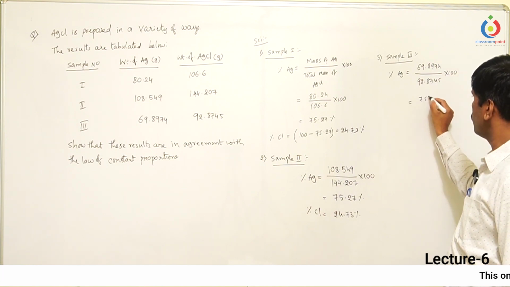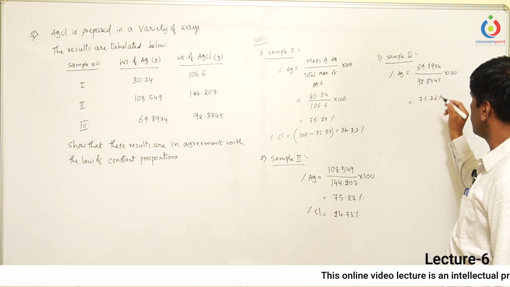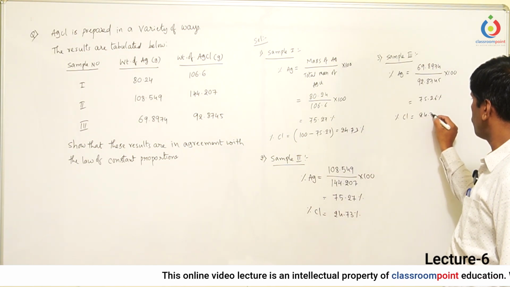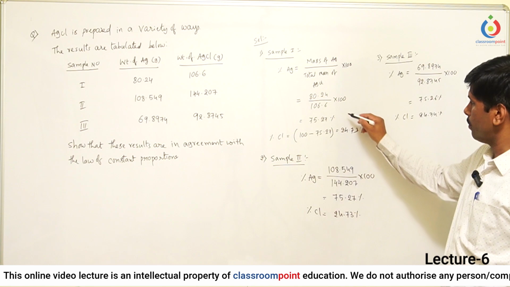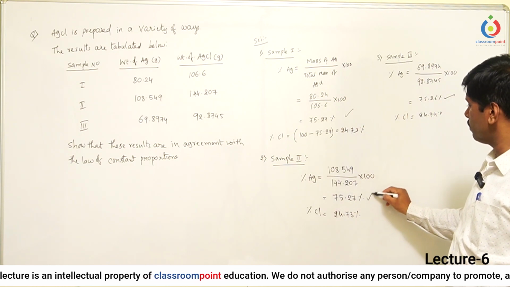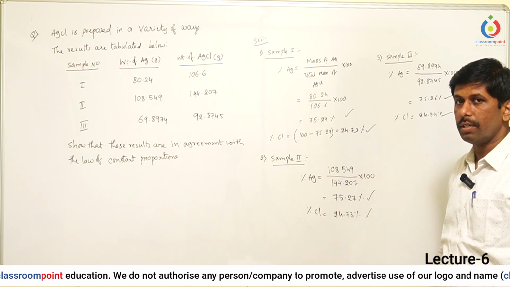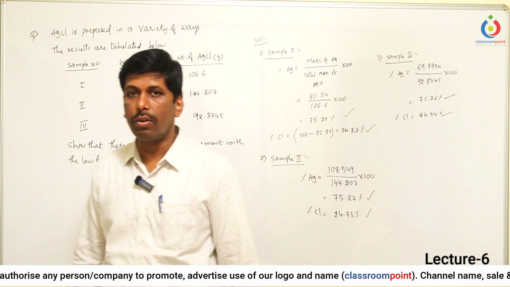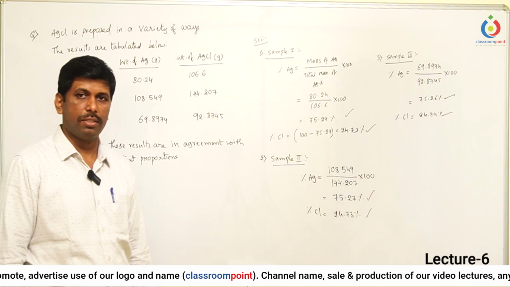This value is approximately 75.26 percent, whereas the percentage of the chlorine is 24.74 percent. So the silver percentage and the chlorine percentage are the same in all these samples. That means these results are in accordance with the law of constant proportions or definite proportions.